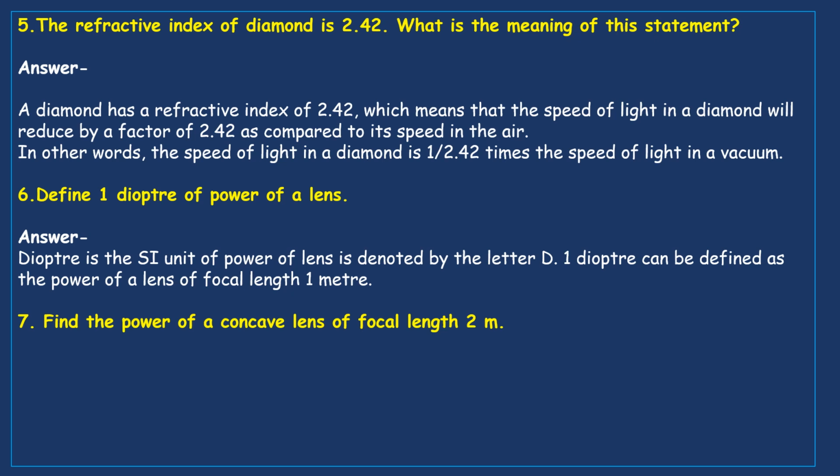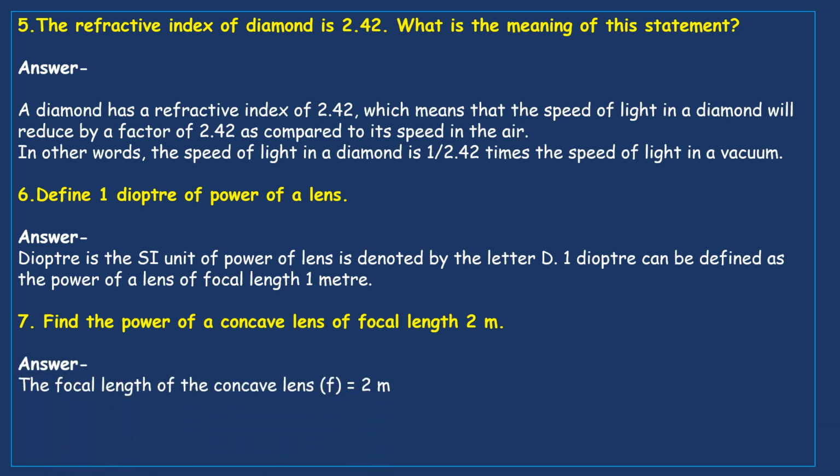Now, next question. Find the power of a concave lens of focal length 2 meters. A concave lens is a diverging lens and its focal length is 2 meters, and you are asked to find out the power. So, the power formula: we know that power is equal to 1 by focal length.